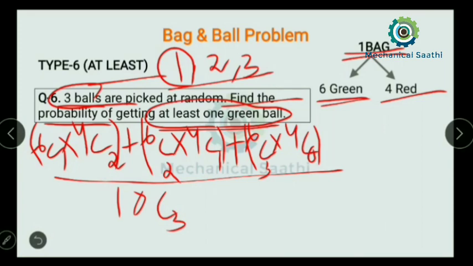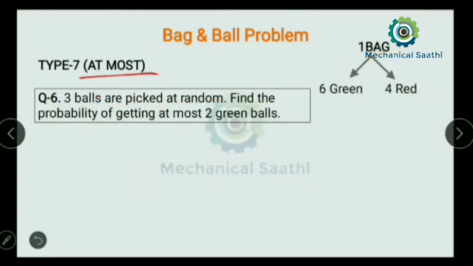Next type of problem, that is type 7. So it is "at most". Let us read the question. Here a pack contains 6 green balls as well as 4 red balls. 3 balls are picked up randomly. Find the probability of getting at most 2 green balls. So we need to find the probability of getting at most 2 green balls.